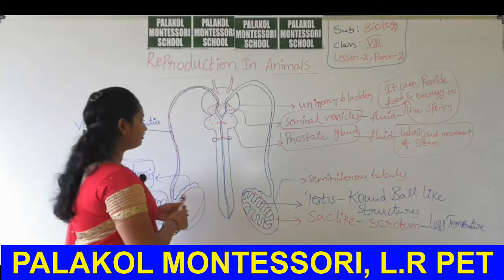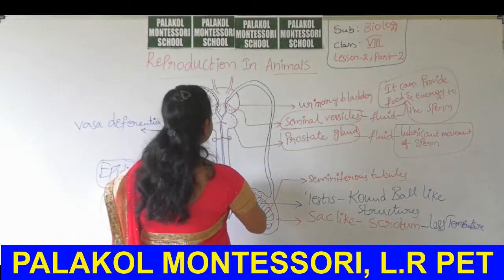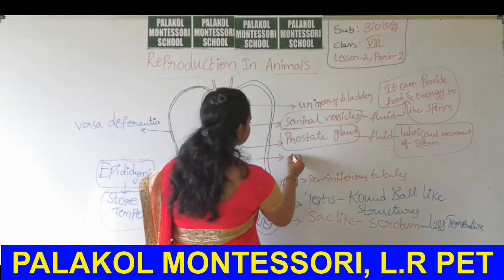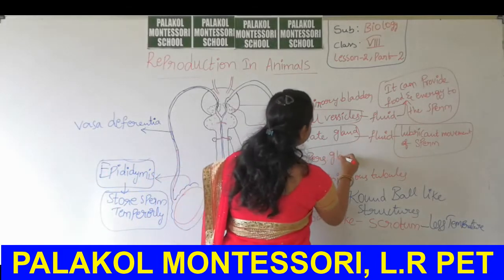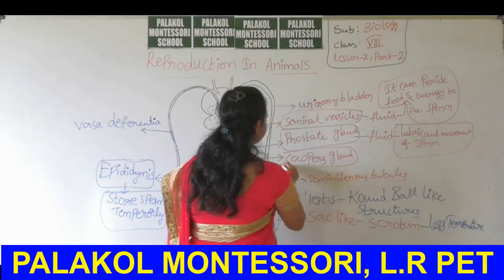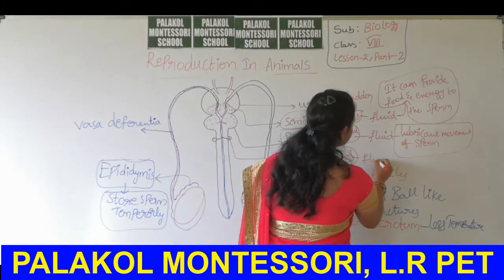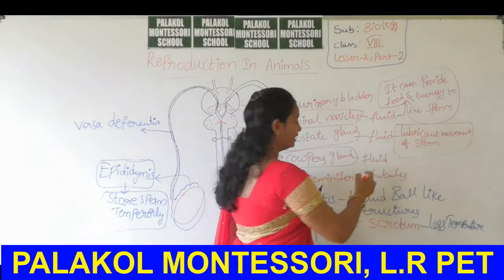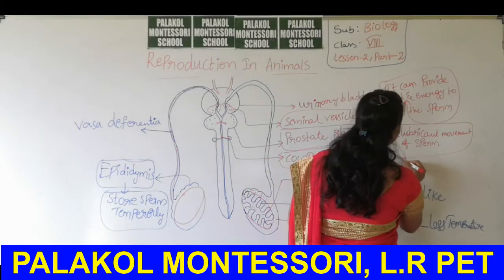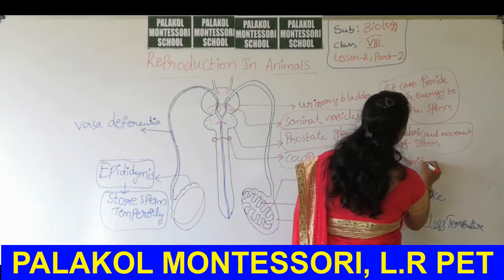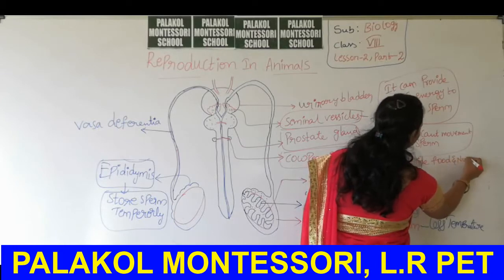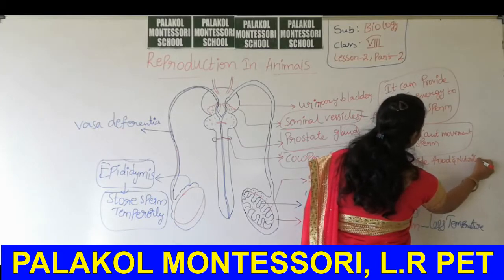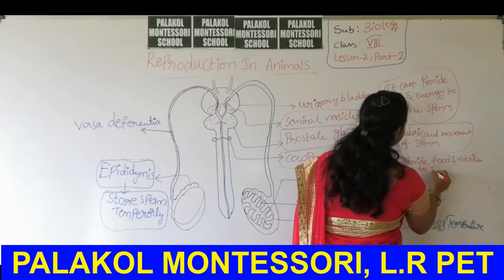Okay. Then after, here another gland is present, that is called Cowper's gland. It also secretes a fluid. Okay, this fluid also provides food and nutrition to the sperm cells.